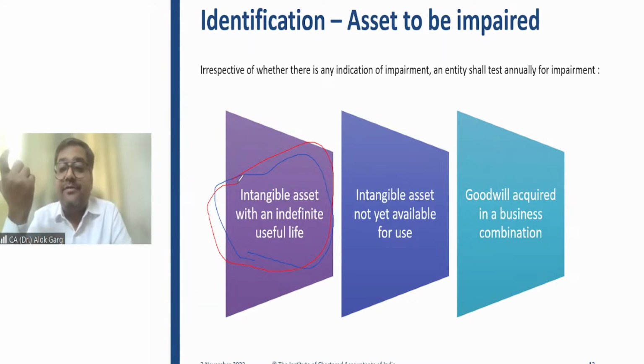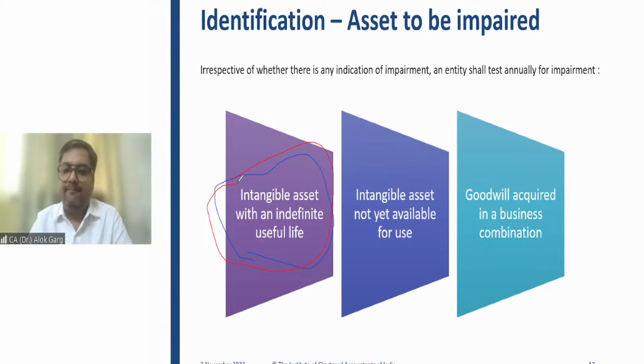Because you don't know the life. In that case, there is mandatory impairment testing, which is required at the end of every year. If you're not amortizing, you have to do the impairment testing exercise on a regular basis, which is on a yearly basis. It is mandatory.